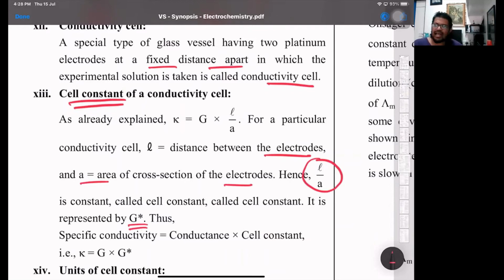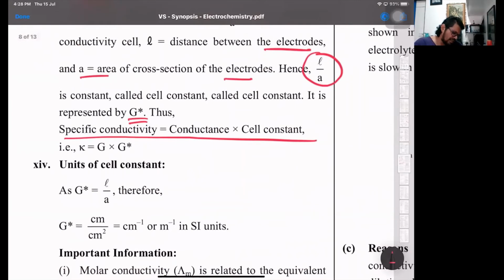Now here it is written as G dash or G asterisk. There is actually no special alphabet put up for a cell constant. Different books have different notation. Here it is called G asterisk. Some places it's just written as b. b is the cell constant, which is l by A. Specific conductivity is equal to conductance into cell constant. So kappa is equal to G into G asterisk, or you can call it b also. The unit will be per centimeter, or per meter in SI, because it's length by area.